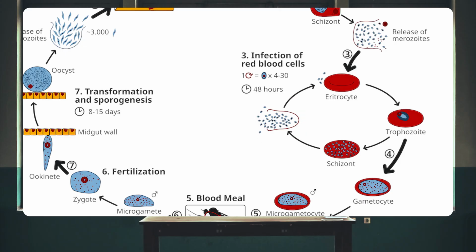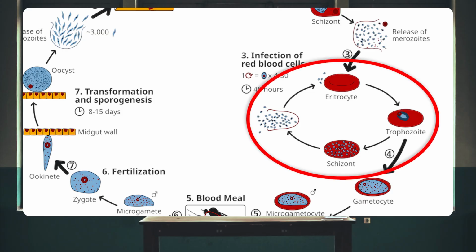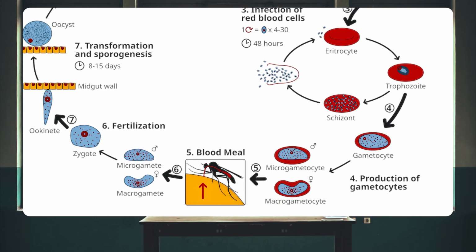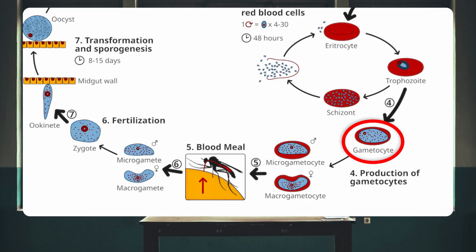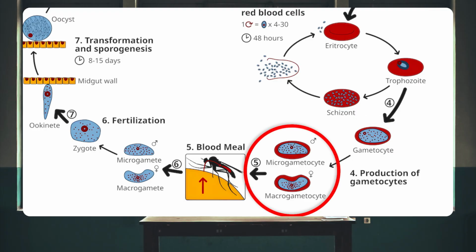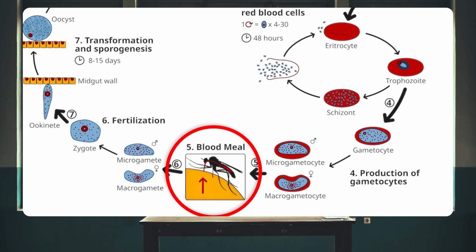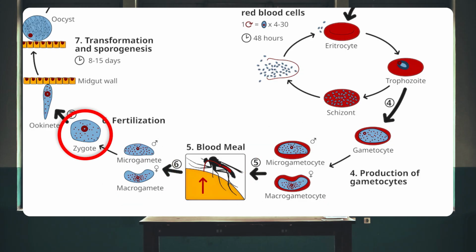Now, those merozoites have two options. They can go back and enter another cycle of schizogony, or they can go on to a cycle of gamogony, producing male and female gametocytes. Those gametocytes hang out and wait to be sucked up into a mosquito's proboscis, and once they're there, they can fuse in the mosquito's gut to form a zygote.